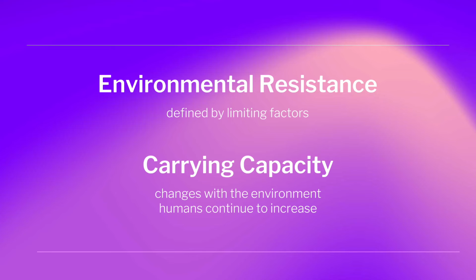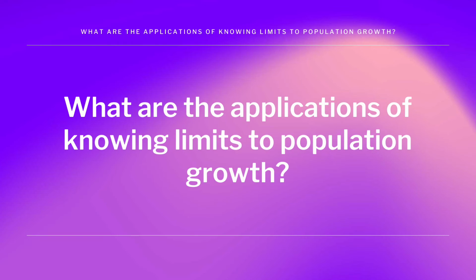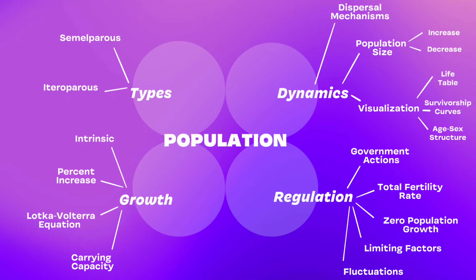Environmental resistance factors are limits to population growth. It is influenced by the environment's carrying capacity, which is being continuously increased and extended by human beings through technology. Knowing limits to population growth helps draw the line in the population's carrying capacity. Without it, the population would increase uncontrollably as in exponential growth. Also, this limit would ensure that sufficient resources are shared within the population, avoiding mechanisms which decrease the population even more.